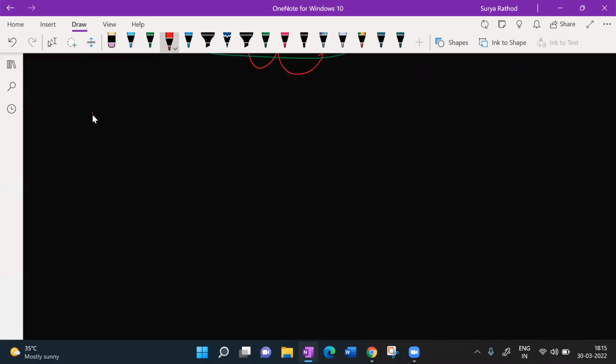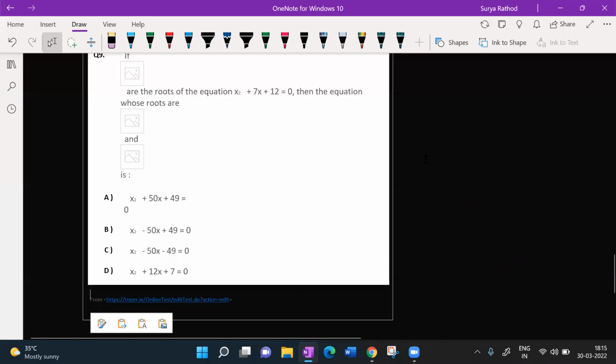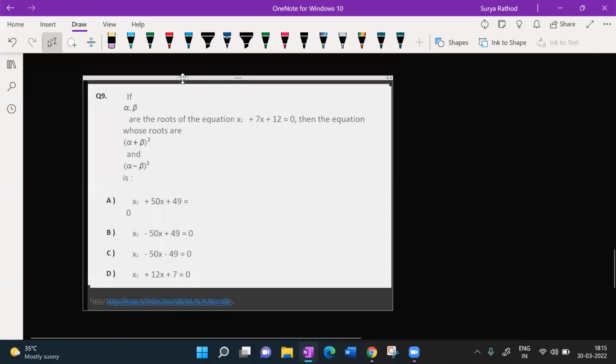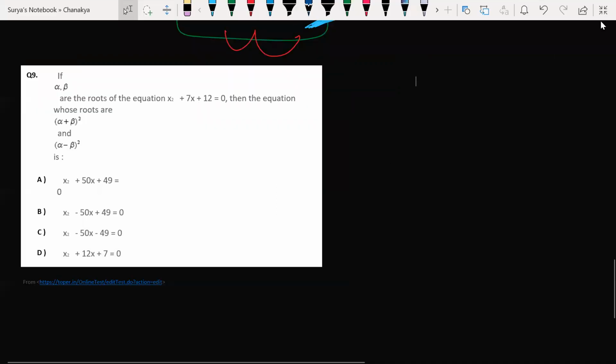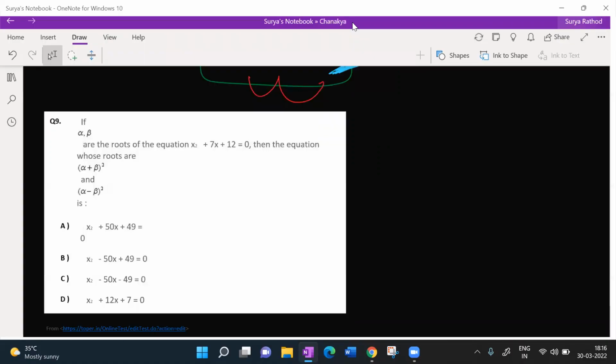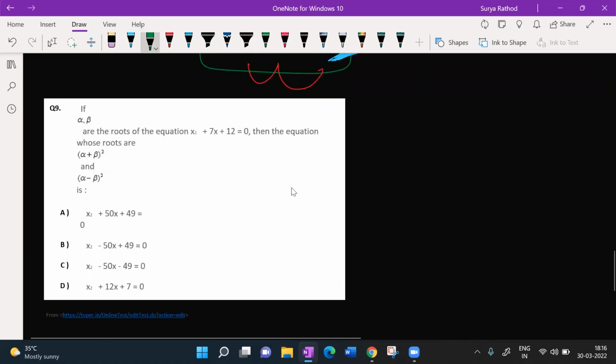People, are you able to understand? Am I going fast? Is there any difficulty in understanding this? No, sir. Feel free to ask. If you don't understand anything, you must ask it. If you are not asking, that doubt will remain the same forever. So please clarify your doubt as soon as possible.